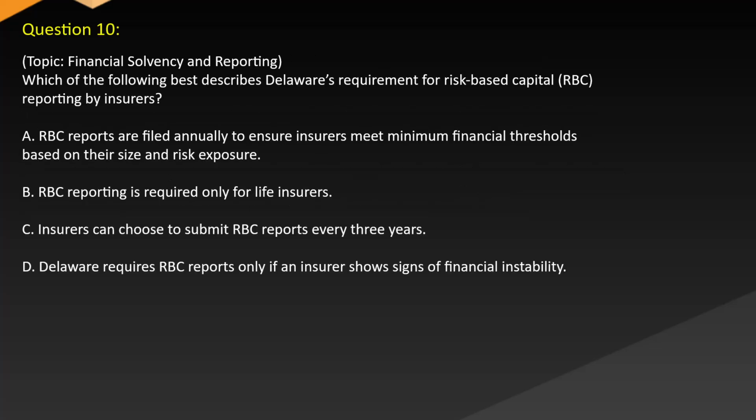Question 10. Topic: Financial solvency and reporting. Which of the following best describes Delaware's requirement for risk-based capital (RBC) reporting by insurers? A. RBC reports are filed annually to ensure insurers meet minimum financial thresholds based on their size and risk exposure. B. RBC reporting is required only for life insurers. C. Insurers can choose to submit RBC reports every 3 years. D. Delaware requires RBC reports only if an insurer shows signs of financial instability.